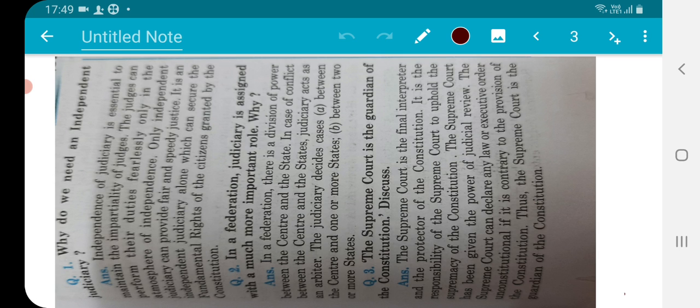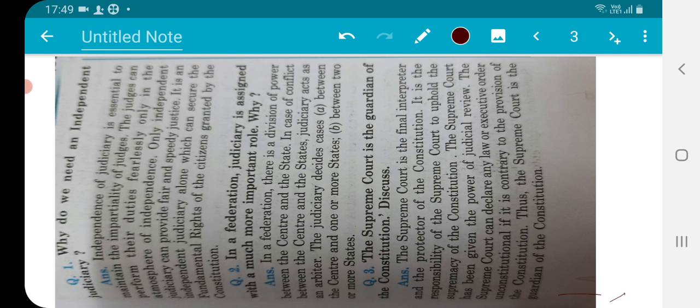Then we talk about why do we need independent judiciary? Because judiciary is the supreme interpreter of the law, the supreme rule of law. Without judiciary there is no authority to interpret the Constitution.